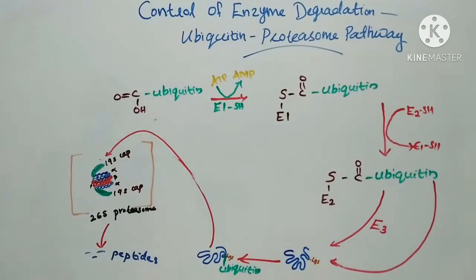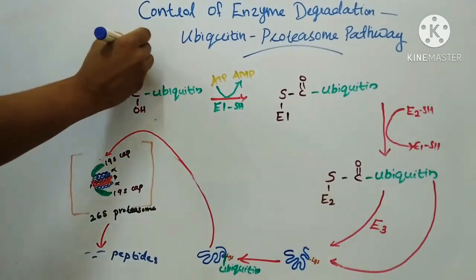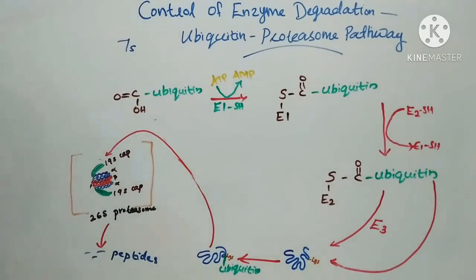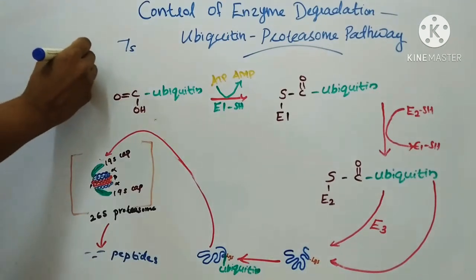Hello everyone. Today we will discuss control of enzyme degradation, that is, the ubiquitin proteasome pathway. In animals, many proteins are degraded by the ubiquitin proteasome pathway. Ubiquitin is a small 76 residue protein that is highly conserved among eukaryotes. Proteins requiring degradation are targeted to the proteasome by a process called ubiquitination.